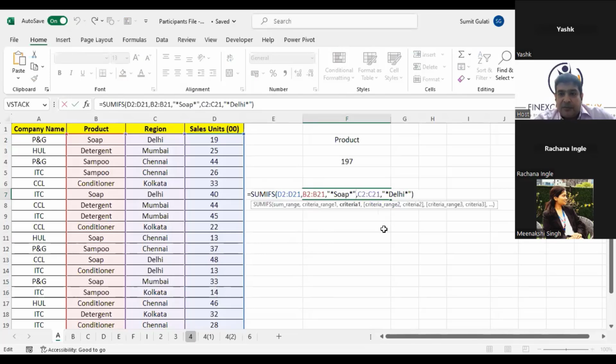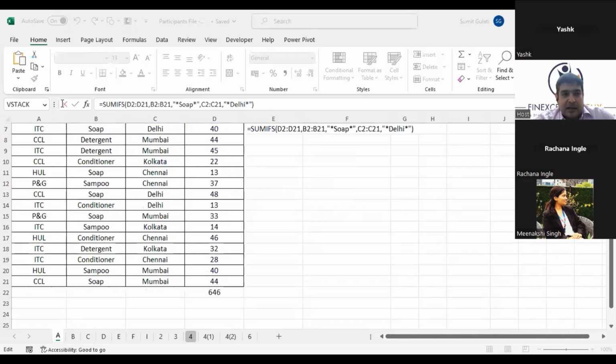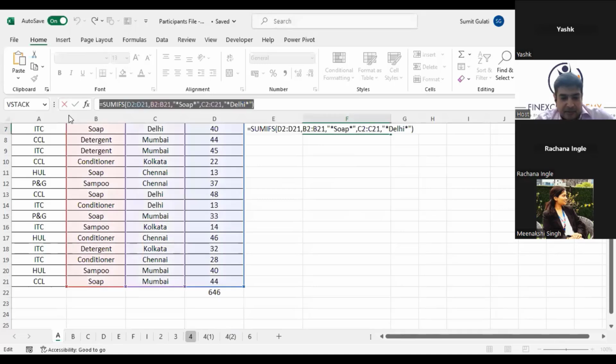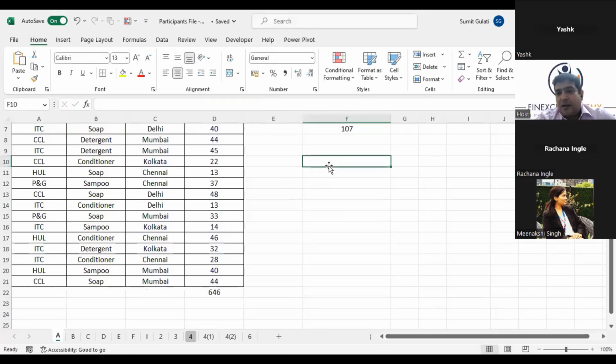Once you add it, what will this function do? Aryan, it will look for soap and Delhi. Once both the conditions are met, it will start adding the numbers corresponding to it. I put the formula in the chat box. You can copy it from there and save it for yourself. Hope this is clear to all, so that we can move ahead and see a jump in the level.